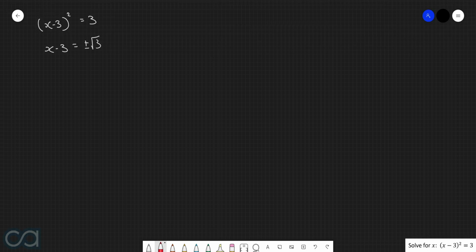But now we want to get this x all by itself. We can do that by adding 3 to both sides. This cancels with this. And so then we have x is equal to 3 plus minus root 3.